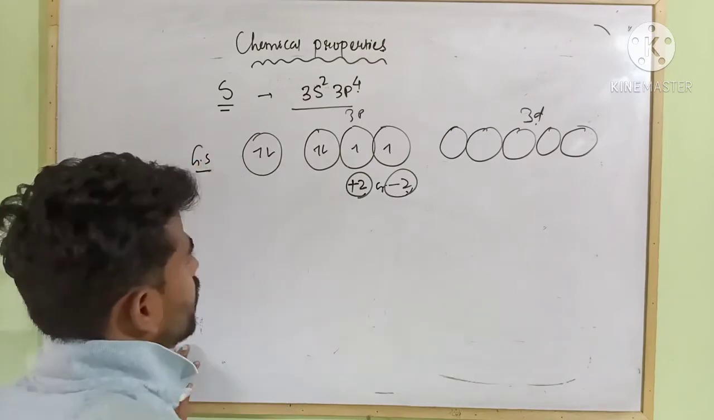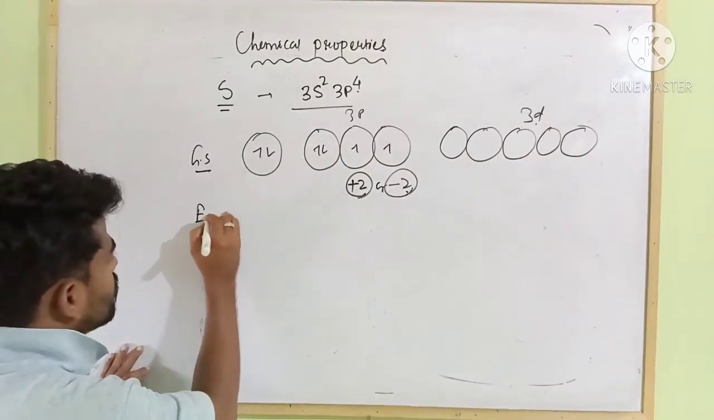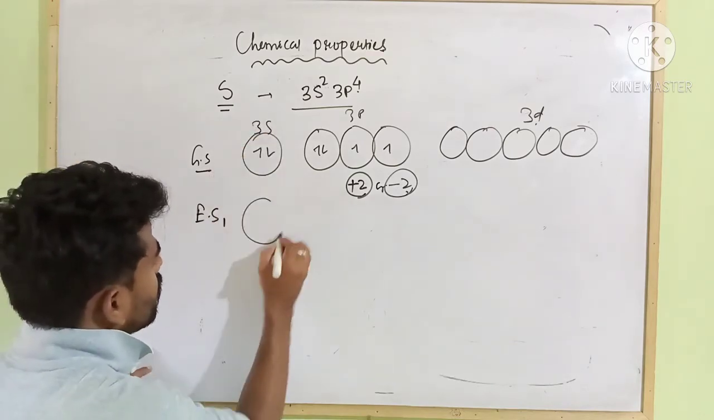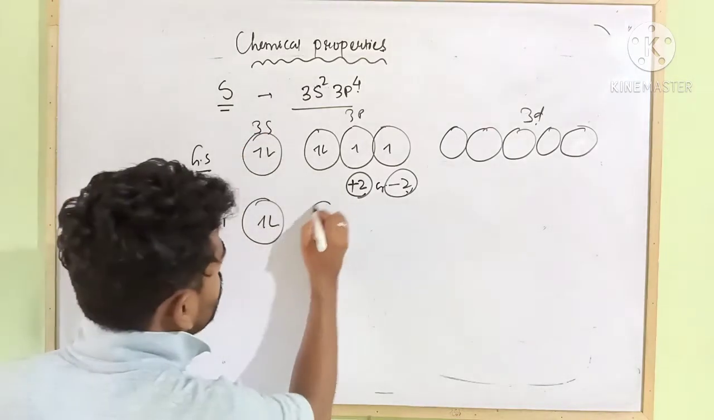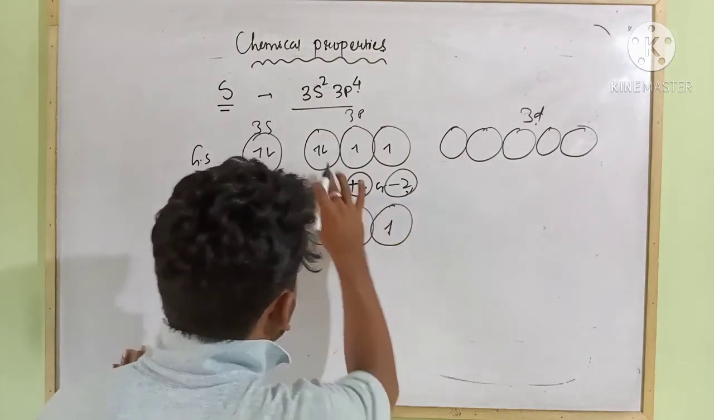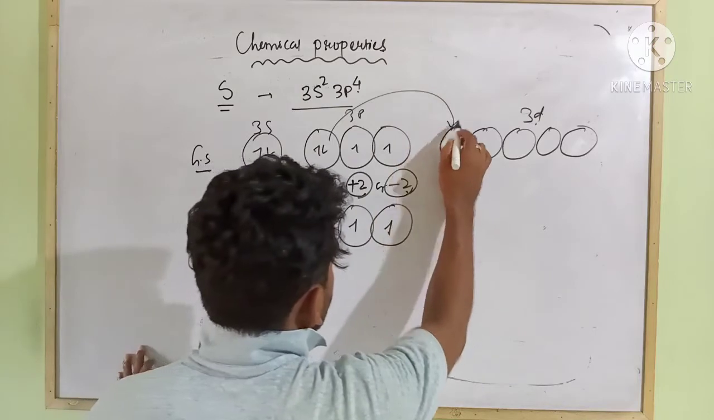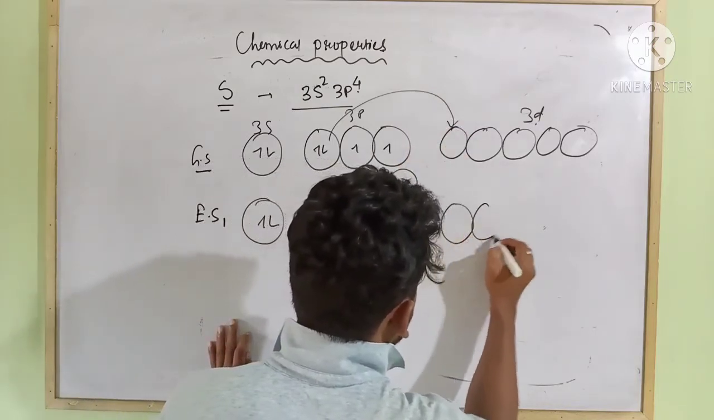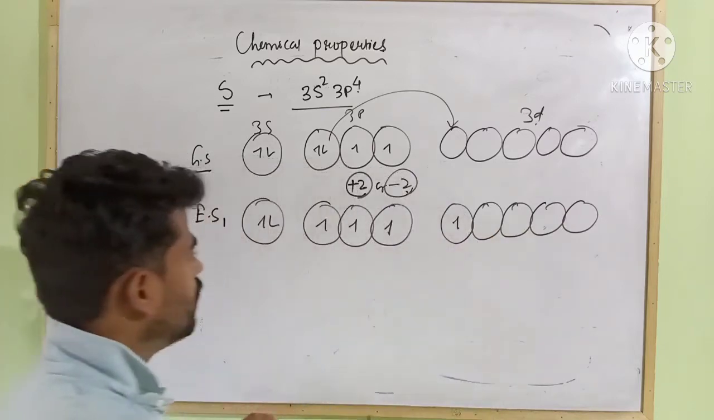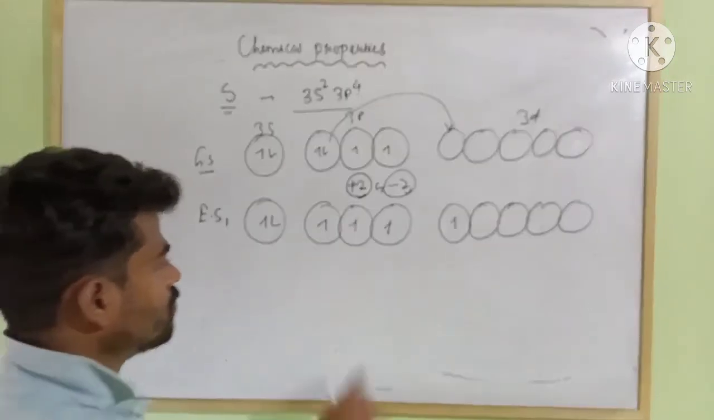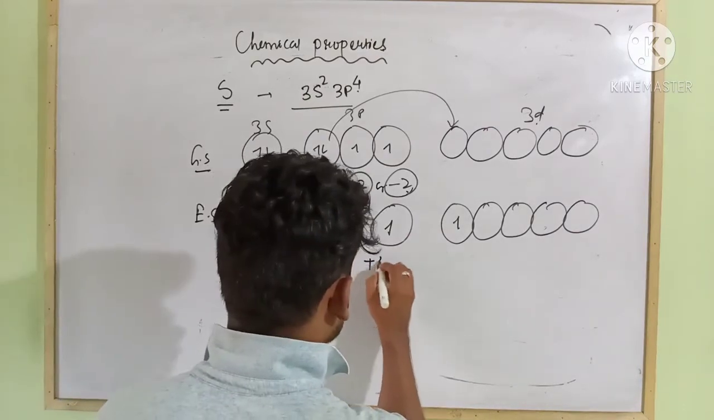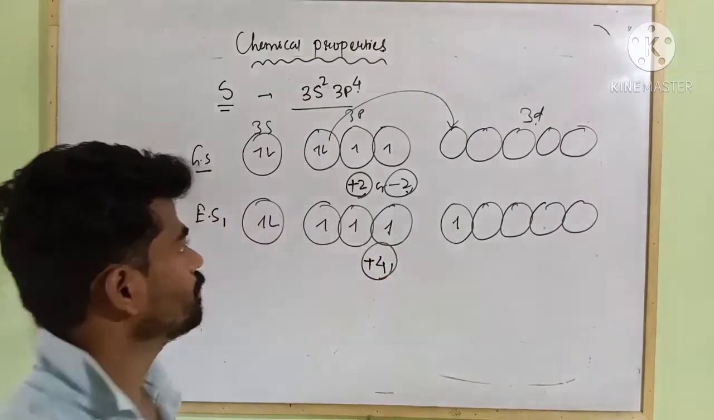In the first excited state, this is 3s. Here there will be 2 electrons, 1 2 3, and 1 electron from here gets excited to any of the 3d, 1 2 4 5 over here. So here how many unpaired electrons are we getting? 1 2 3 4. So covalence can be 4. So here the oxidation state is +4.